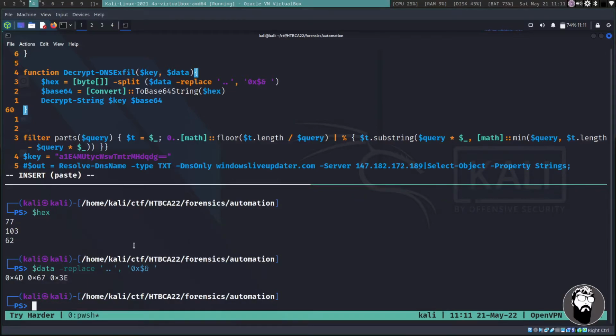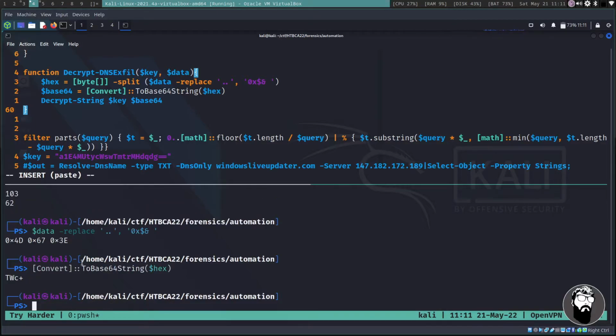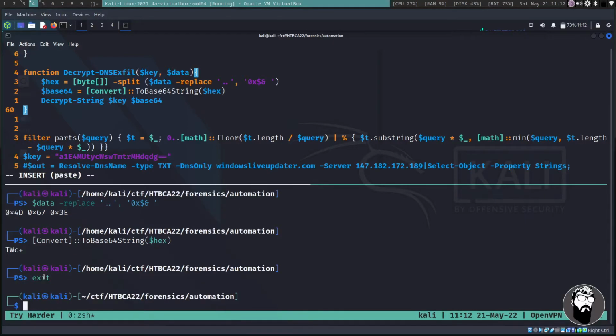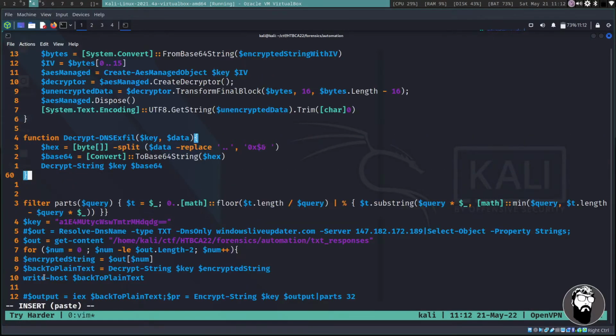So, and then if we convert to base 64 string our hex variable, we can see that we get a base 64 encoded string. So that's how this stuff actually ends up getting turned into base 64, as it goes through this strange encryption algorithm that was created, and then it does its magic, and then you get your stuff. So I hope that made sense. I probably butchered that explanation. You can flame me in the comments if you want to, but that's the way I understand it.